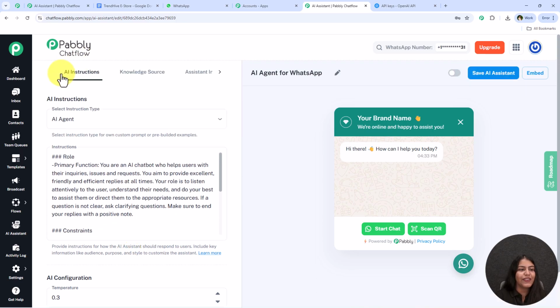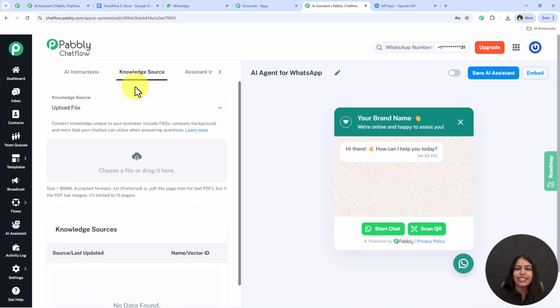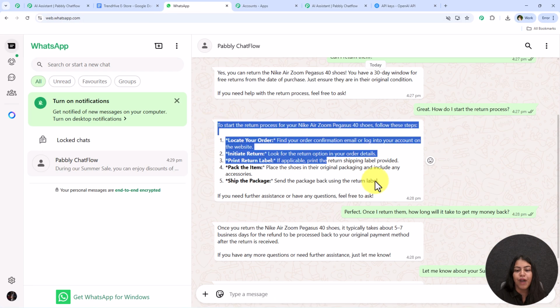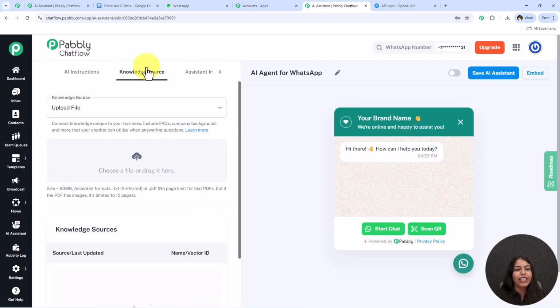Alright, now with this we have successfully completed this AI instructions, and we are just going to move towards this knowledge source. As I've already informed you, this AI agent is going to reply to me according to my knowledge source only. So it is really important to add this knowledge source so that we can get accurate answers. But you must be wondering from where we're just going to add this knowledge source.